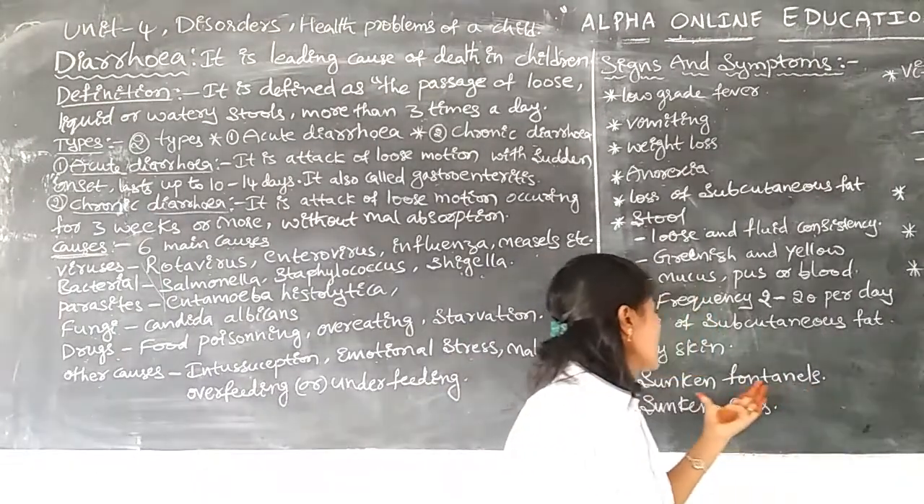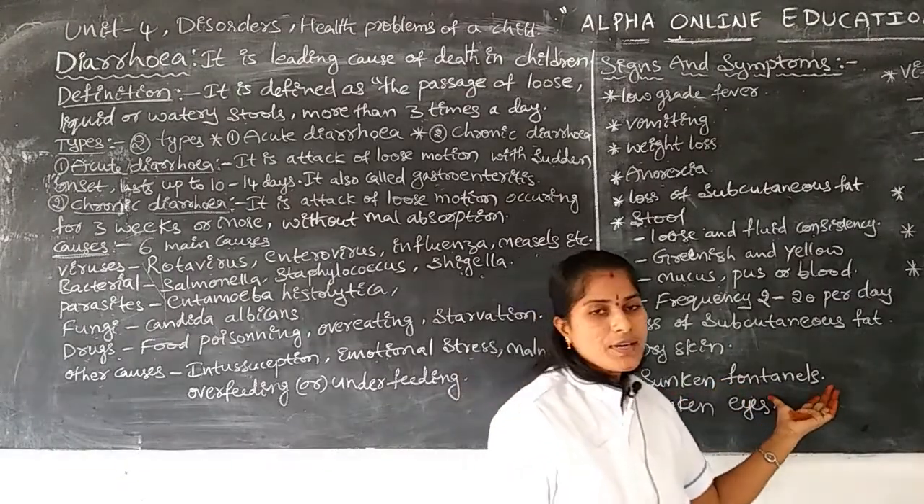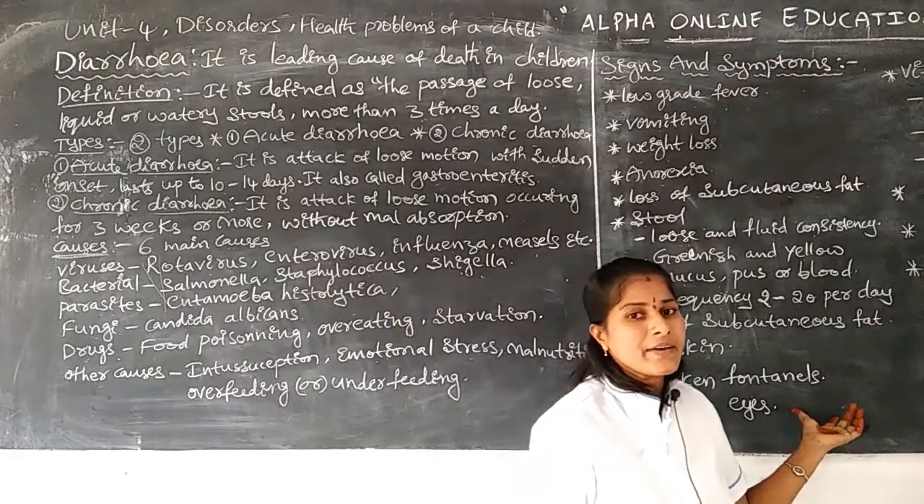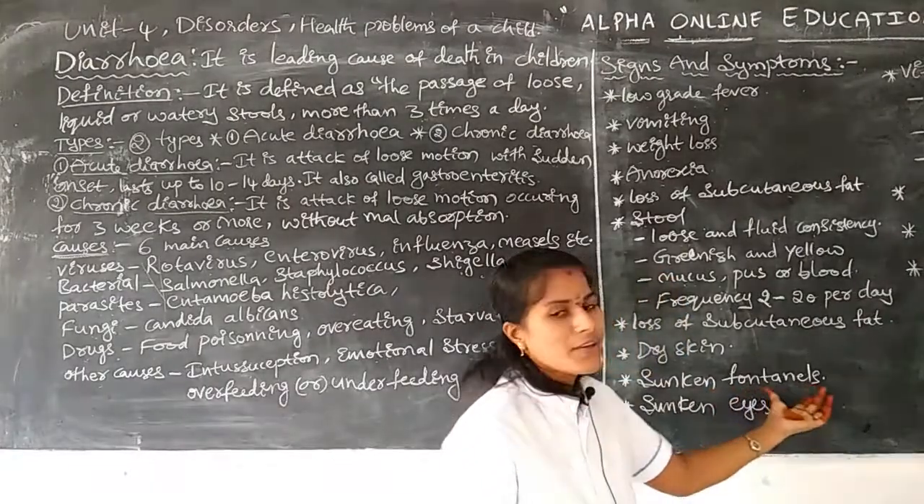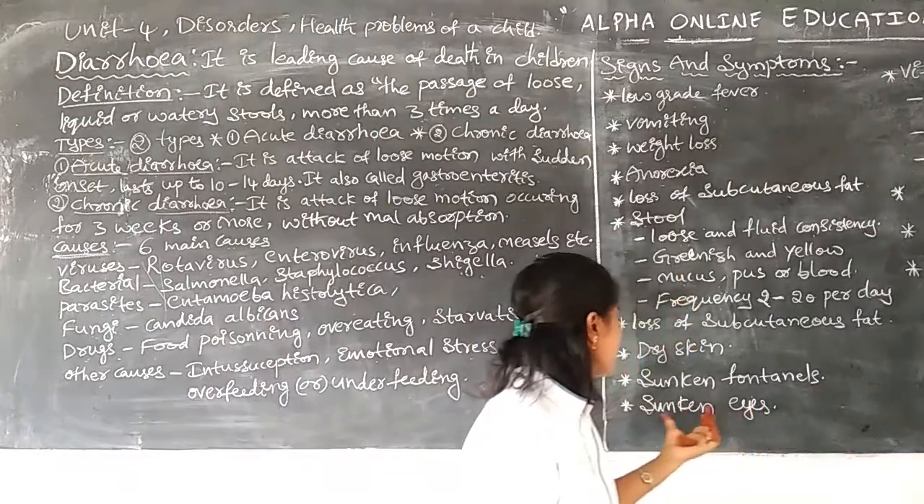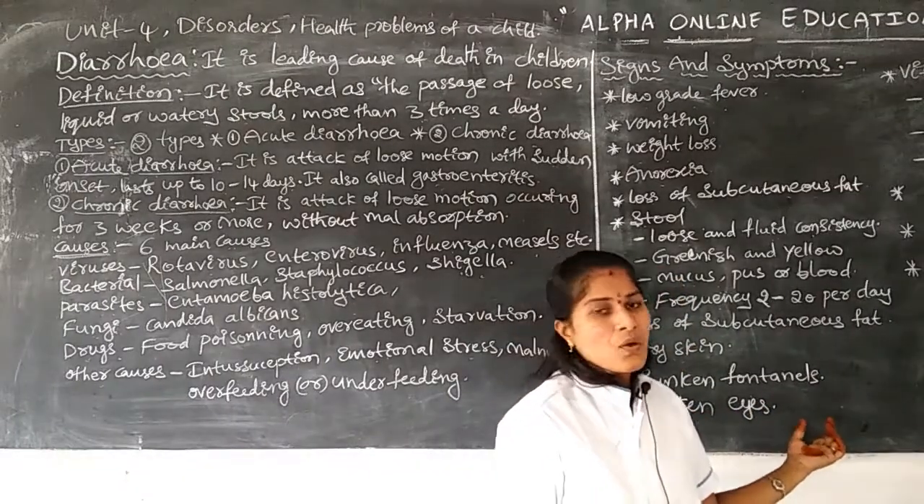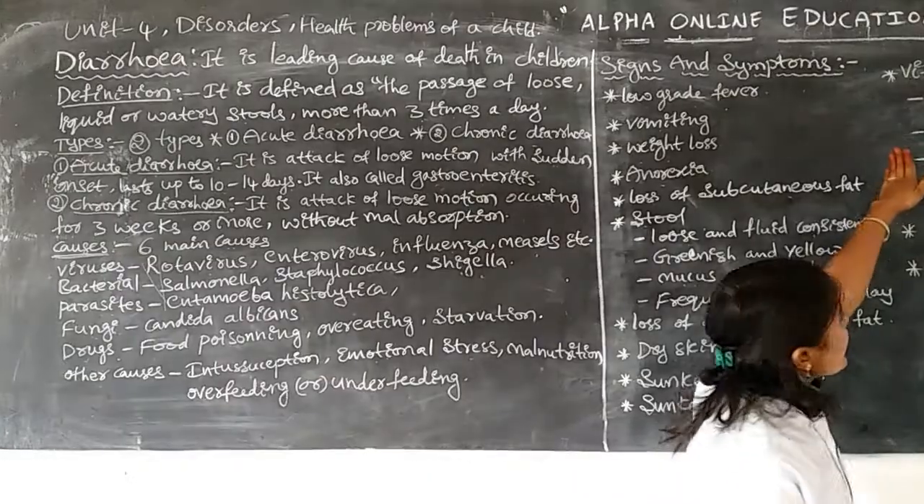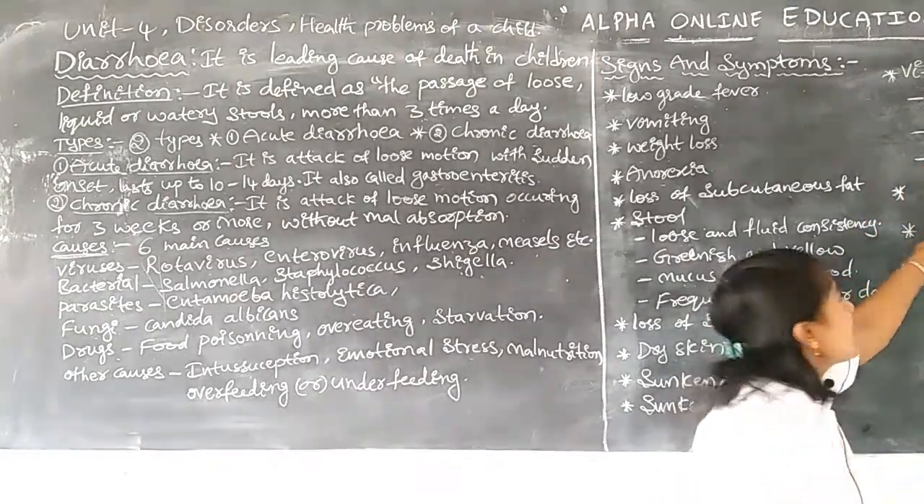Next, sunken fontanelles. Fontanelles are there, no? Anterior fontanelle, next posterior fontanelle. The fontanelles should be sunken. When we assess the fontanelles of the infants, they should be at a low surface. Next one is the sunken eyes. Some more signs and symptoms are there.